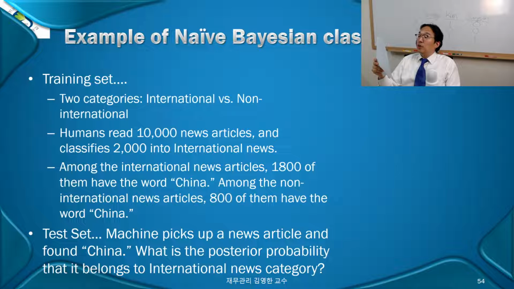Oh, the machine says, I found China over here. Now, where should I place this one? International versus non-international. I have to estimate the posterior probability. Posterior probability, right? What is the posterior probability that it belongs to the international category? And then the posterior probability of getting into the non-international category. You have to estimate those things, computing intensively.